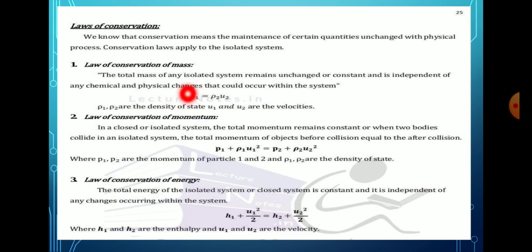The total mass of any isolated system remains unchanged or constant and is independent of any chemical and physical changes that would occur within the system.